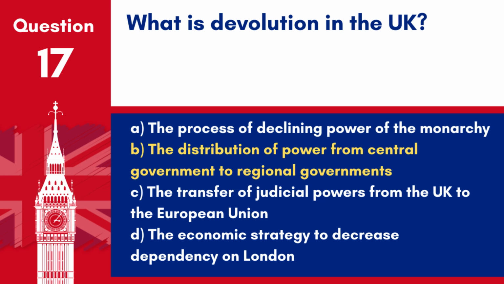Answer: B. The distribution of power from central government to regional governments. Devolution in the UK has allowed Scotland, Wales, and Northern Ireland to have their own parliaments or assemblies.